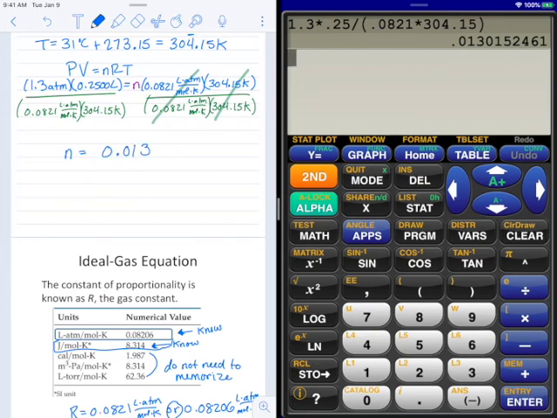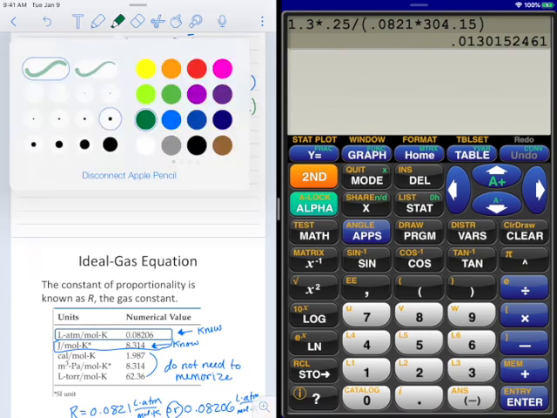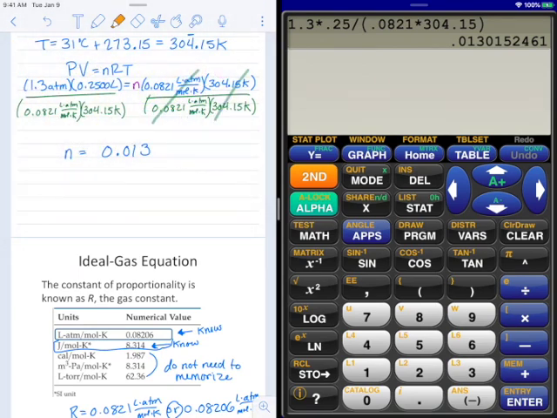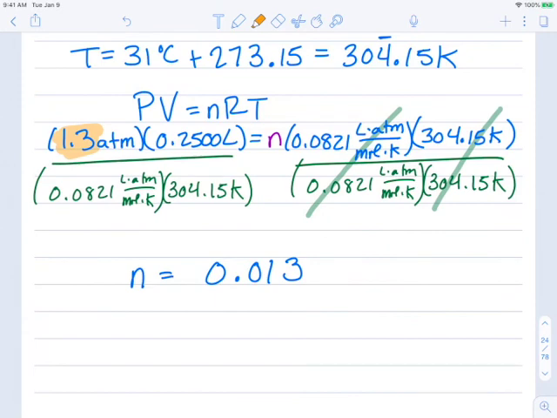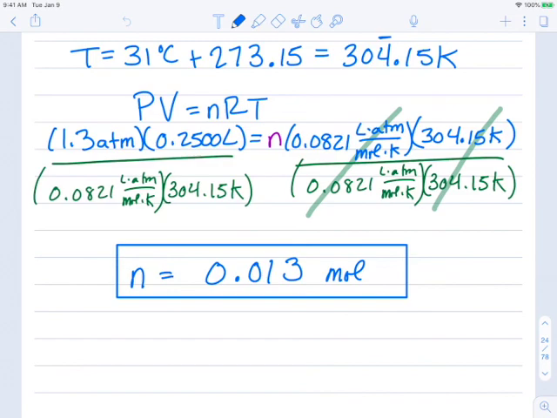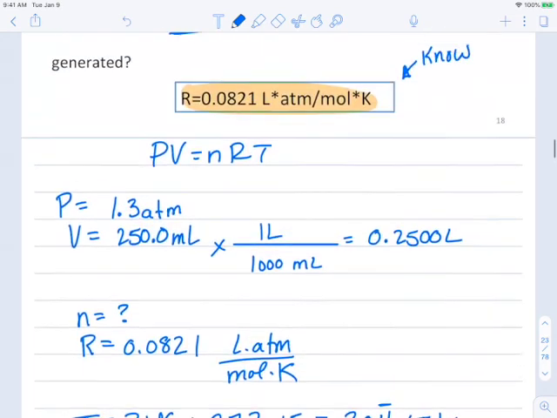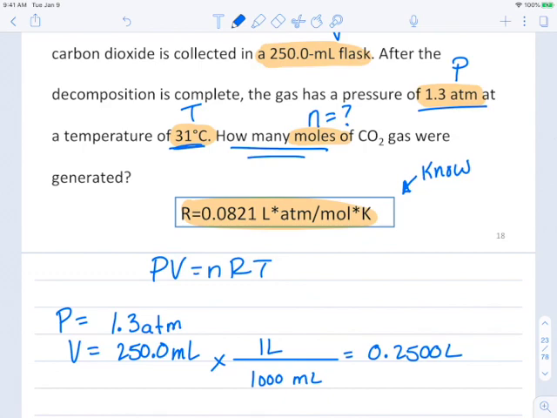I'm actually going to say 0.013, and the reason is I'm looking at the smallest number of significant figures, and I see two significant figures right over here in our atm. So 2 sig figs in the atm, so I'm going to end with 2 sig figs. Remember, the zeros out in front don't count as significant figures. So these will be our moles right over here, 0.013. All right, so that's our final answer for this problem, because here all we were asked to do is find the number of moles.